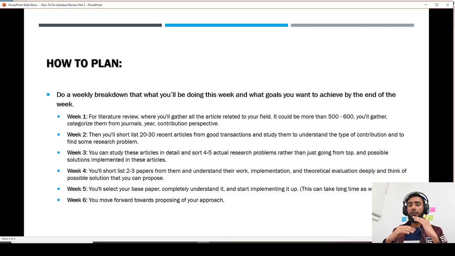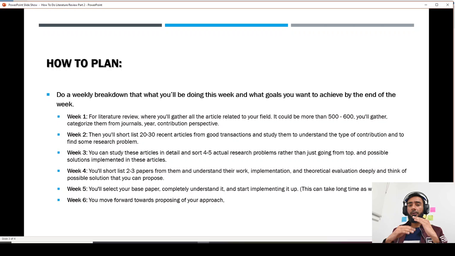Then you can shortlist a few articles, like 2 or 3, or even work on one article to understand in depth their implementation, their theoretical evaluation, how they demonstrated the problem, and what type of simulators they have used. And then afterwards you can select one base paper.